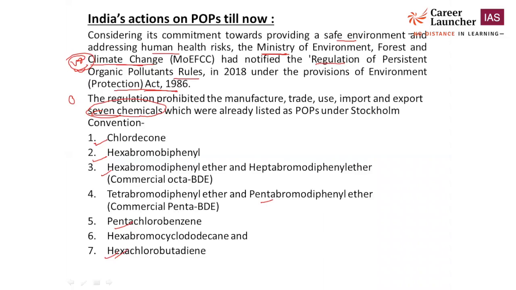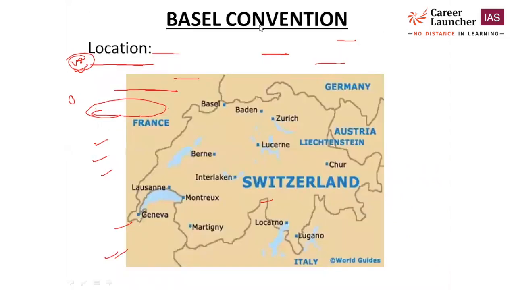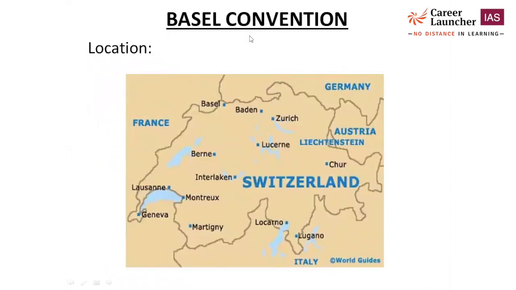Okay. Now the next important thing is another convention called the Basel Convention. You should know the location of Basel, where exactly Basel is located. Basel is located in the country called Switzerland, a European country that makes a border with Germany. You see, Germany is here.